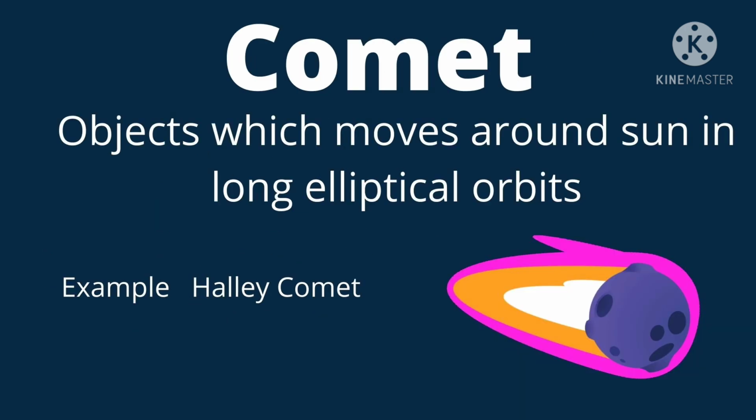There are some more objects in the sky which also move around the sun, but they move around the sun in very long elliptical orbits. So these are termed as comets. So what is a comet? The objects which move around the sun in long elliptical orbits are termed as comets. For example, the Halley comet.